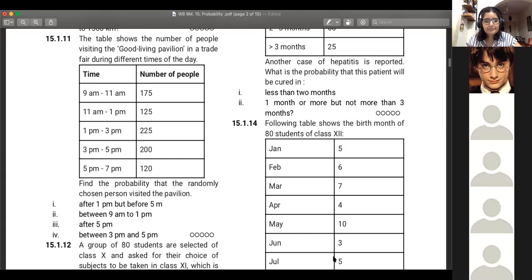Suhani's already gotten it. By now you should be able to do it. Simple addition, just 2 times. Between 1 to 5. Yes, absolutely correct, Suhani, you got it. And the total number of people also. Yes, absolutely right. Suhani's correct. So Suhani, you can start, you can do the rest of the subparts also. Okay, ma'am.